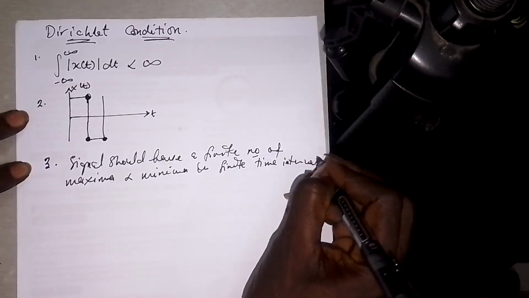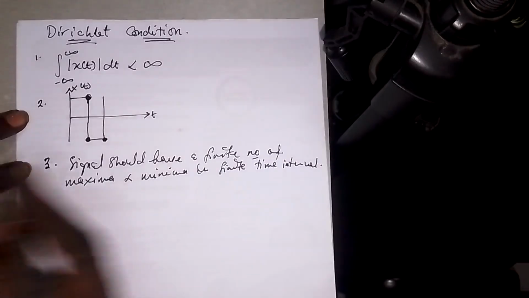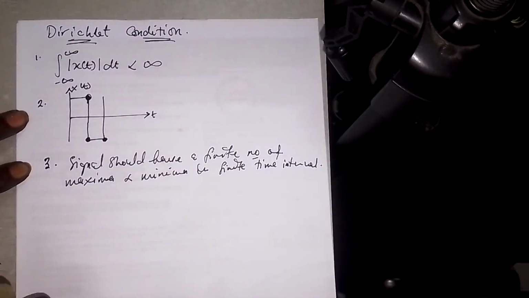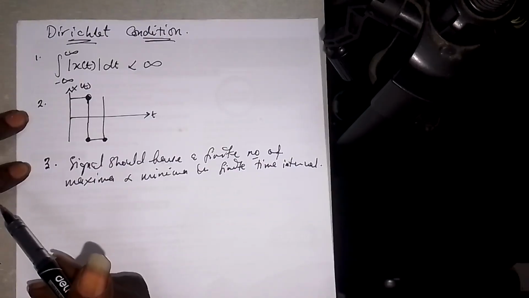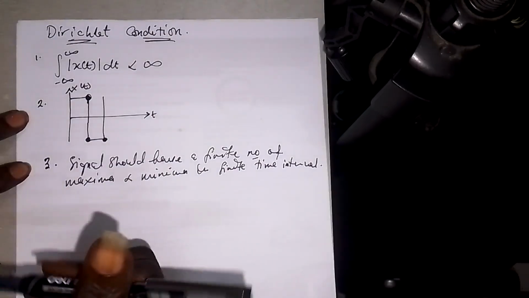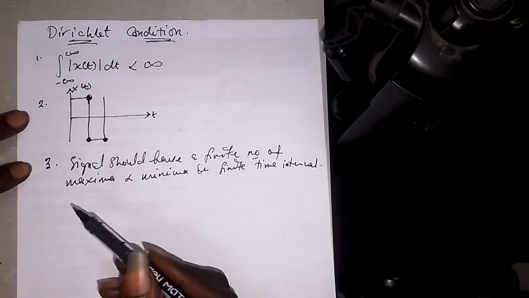These are the three prominent Dirichlet conditions that a signal must satisfy to have a Fourier transform.